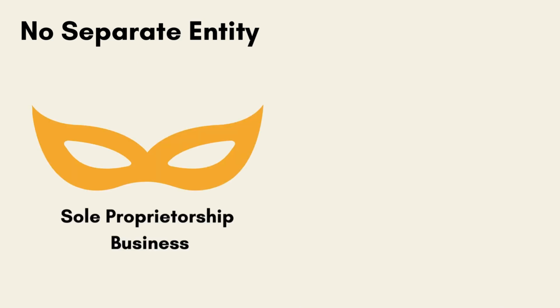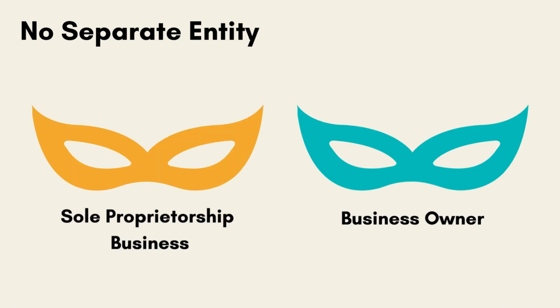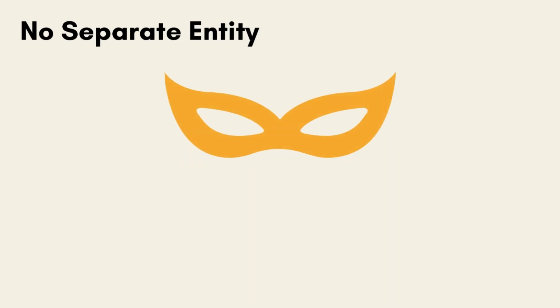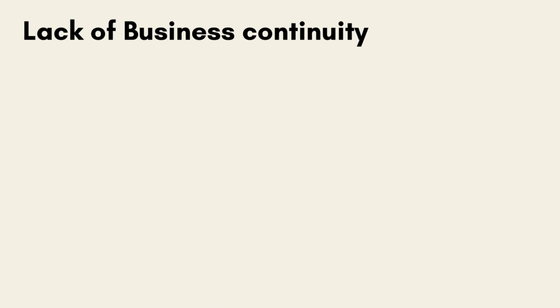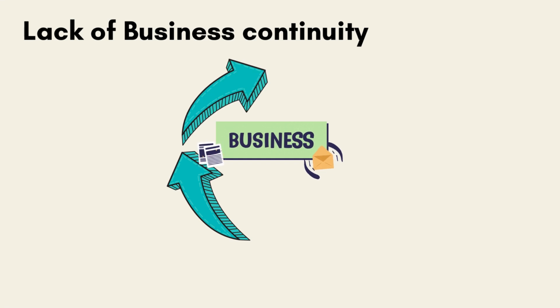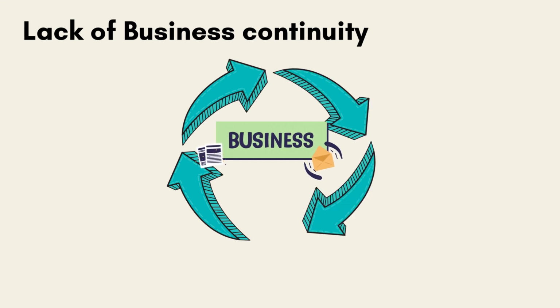In the eyes of law, no differentiation is made between the sole proprietorship business and the business owner. Thus, the sole proprietorship business does not have an identity separate from the owner. The owner is held responsible for all the business activities. As the sole proprietorship business is owned and controlled by one person, death, insanity, imprisonment, physical ailment or bankruptcy of the owner will have direct effect on the business, which may even lead to closure of the business. Thus, sole proprietorship business may lack in business continuity.